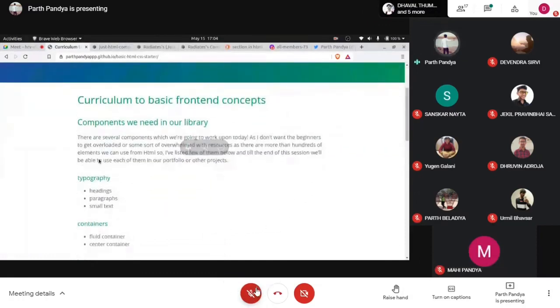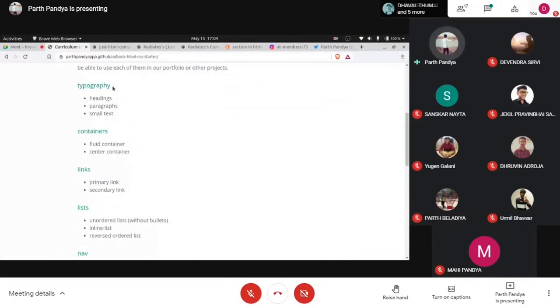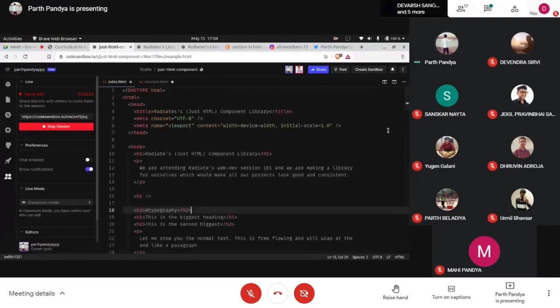Okay. So according to our curriculum, the first thing that comes up is typography. Typography is actually the discipline of presenting text on the web. Today we are going to cover three of its parts: headings, paragraphs, and small text. This is the HTML document I have prepared beforehand, and we'll do a code walkthrough of it. So this is the doctype HTML.